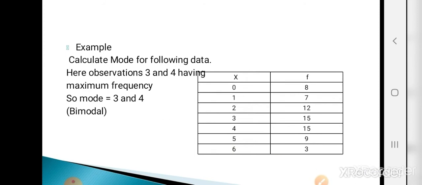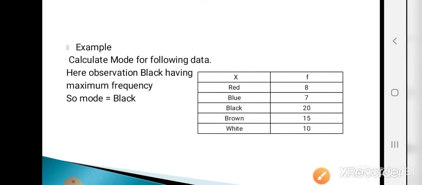Okay, now see the second example, calculate mode. Here we are given the values of x along with their frequencies. What is mode? The observation or observations having maximum frequency. Here observations 3 and 4 have the maximum frequency. Maximum frequency is 15. So here mode is 3 and 4. That means bimodal case.